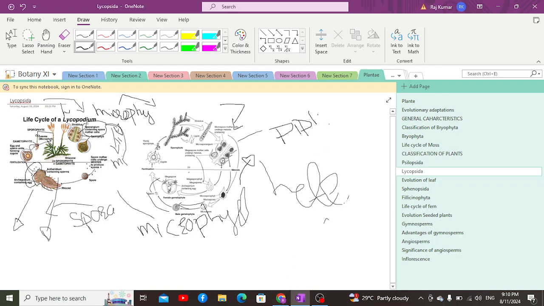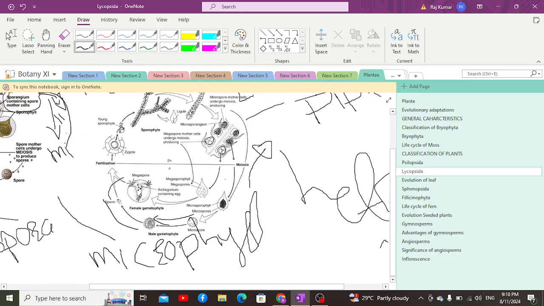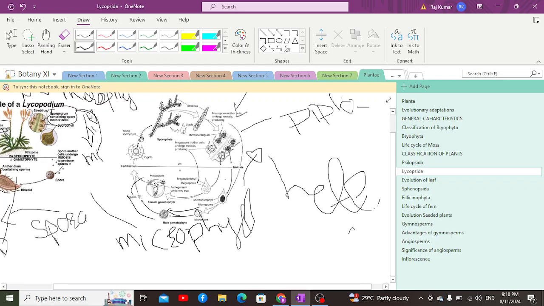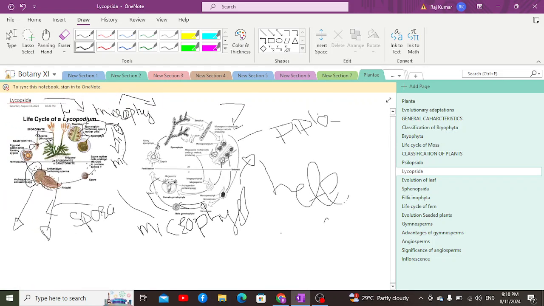This is another point that I wanted to present here. Within the heteromorphic alternation of generation, we have two kinds: the haplo-diplo alternation of generation and the diplo-haplo alternation of generation.